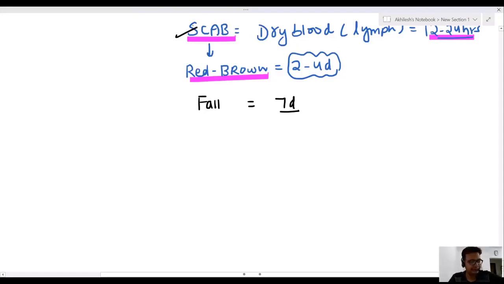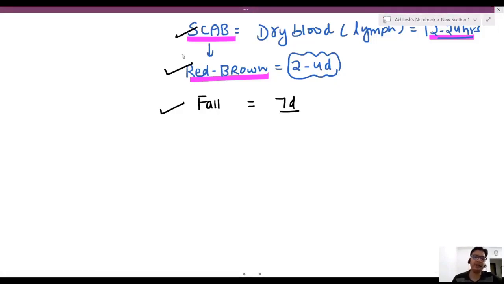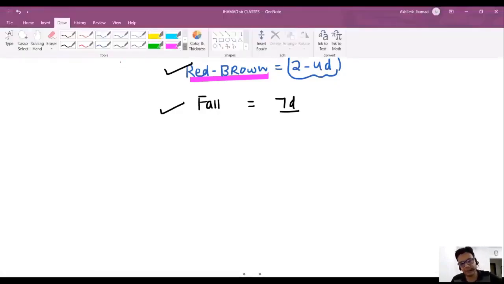Second, red brown scab is at 2 to 4 days. And third, it falls in 7 days. Okay. Now this is the first injury, known as abrasion. This is generally a destruction of epidermis.